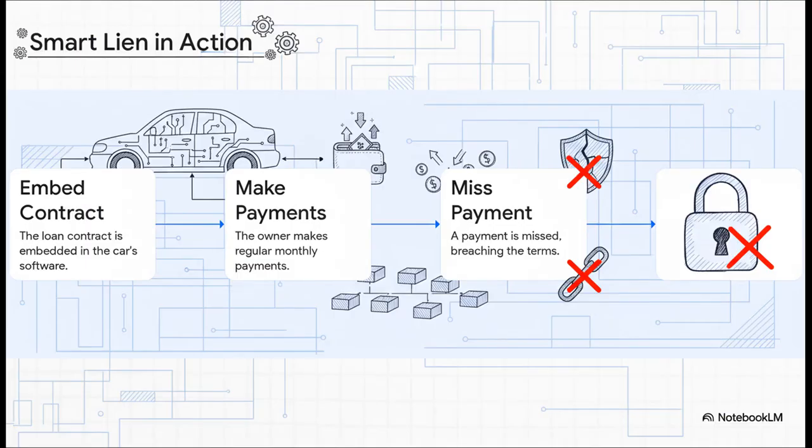You see the huge shift here, right? Enforcement goes from being reactive, chasing someone down after they've broken the rules, to being proactive. The second a payment is missed, the car just stops working for the owner. The code isn't just a record of the agreement anymore. For that car, the code is the law.